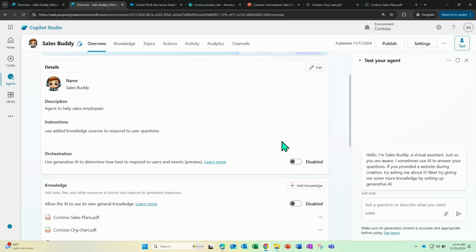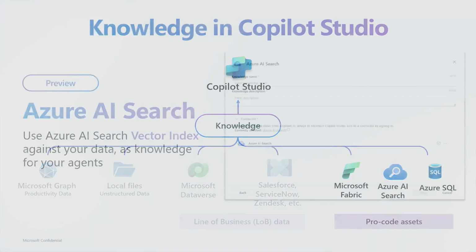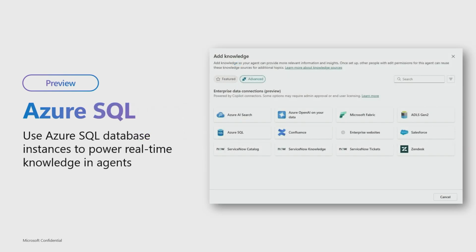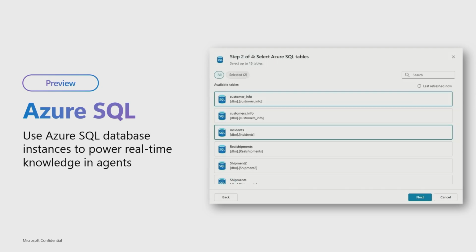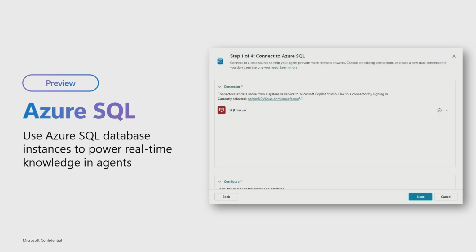And finally, let me switch back to the presentation. Just to recap, what we saw was, currently in preview, Azure AI Search, where you can bring your vector indexes that are already available directly as knowledge to your agents. Not only that, there's one more preview that we haven't had the time to demo, Azure SQL.